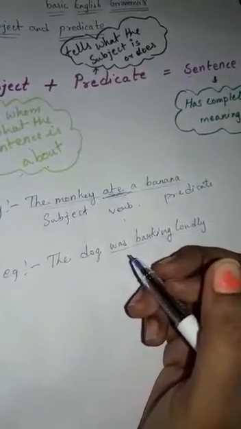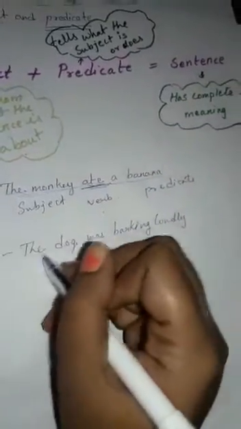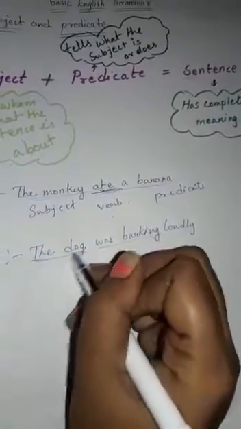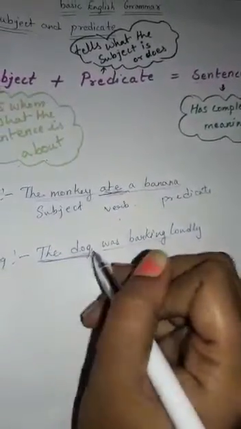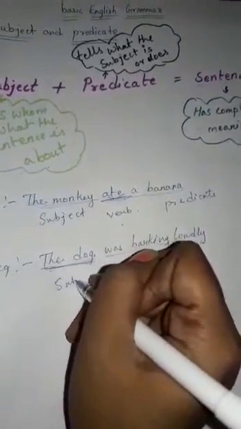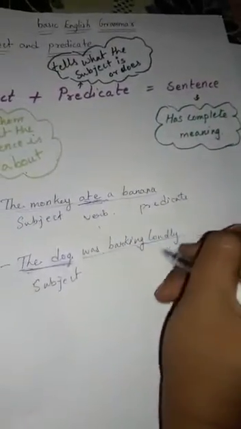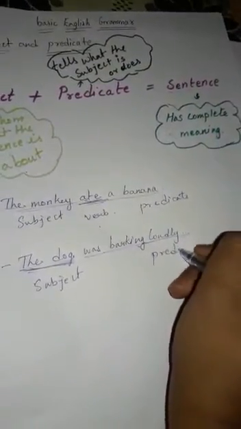The subject is related to who or what. So who is here? The dog is here. Who are we asking about? The dog. So this is the subject, and was barking loudly is the predicate in the sentence.